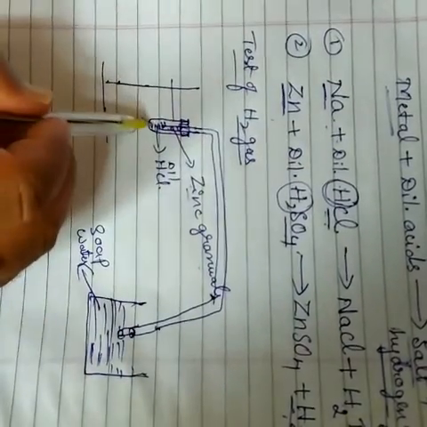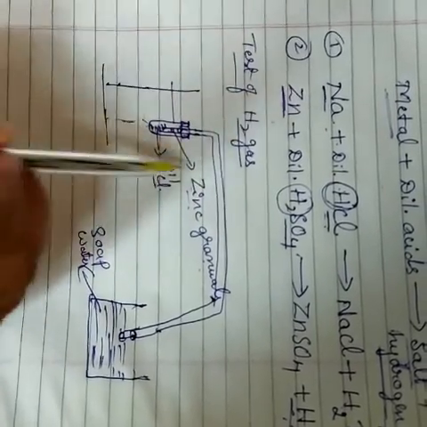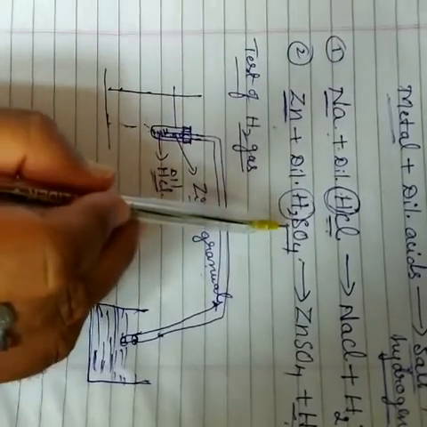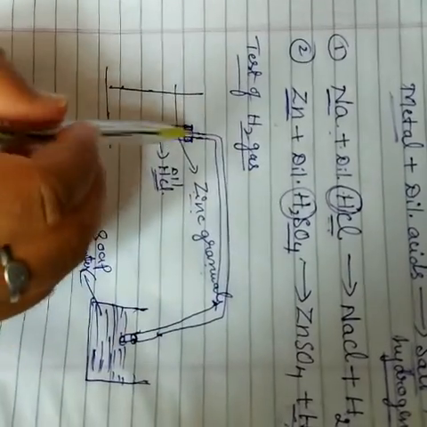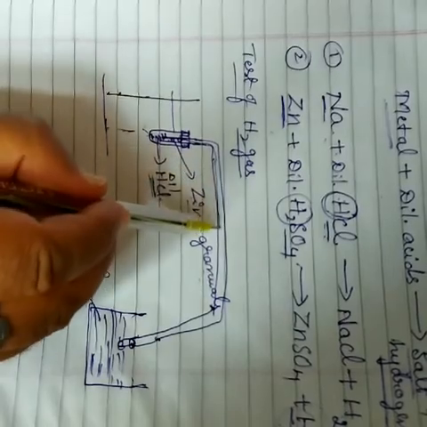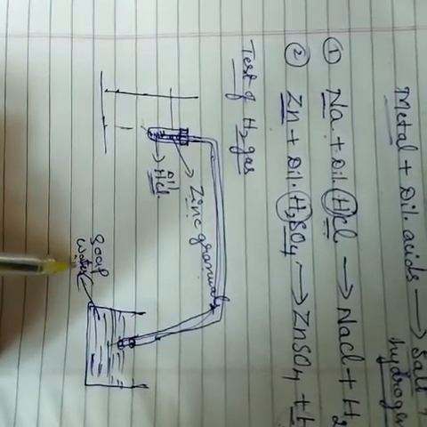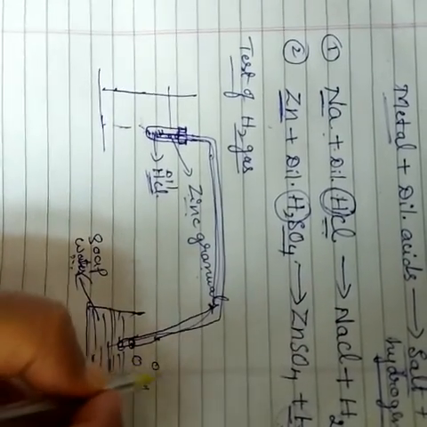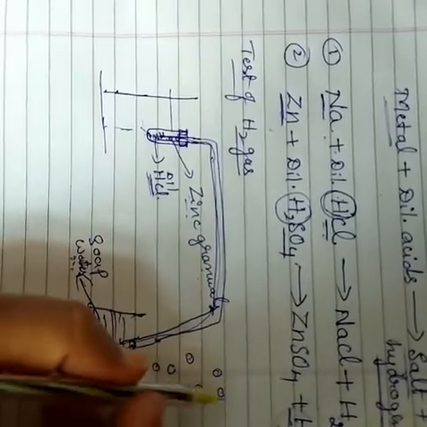Then what happens here? When zinc granules react with sulfuric acid or hydrochloric acid, what is formed? Gas. Which gas is formed? Hydrogen gas. The hydrogen gas is released and it comes into the delivery tube, and finally it mixes into the soap solution water. Bubbles are formed here.